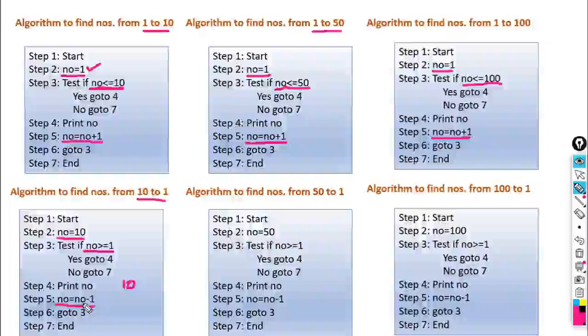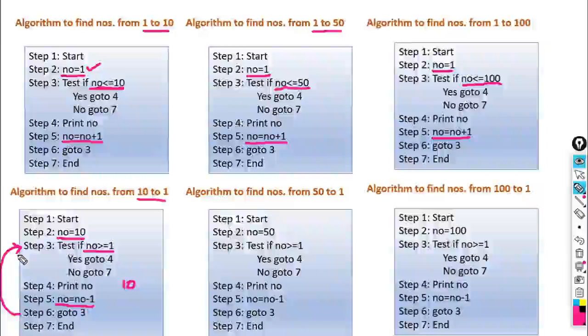NO minus 1, because we have to go here from large value to small value, so we should decrement the value, and we know the difference between two number is 1. So here assignment statement is like this: NO is equal to NO minus 1. So the initial value is 10, it will print value of NO as 10, it will decrement the value by 1. So now NO becomes 9, and this step it will take your control to step number 3.